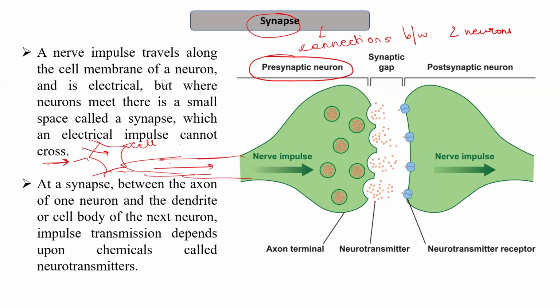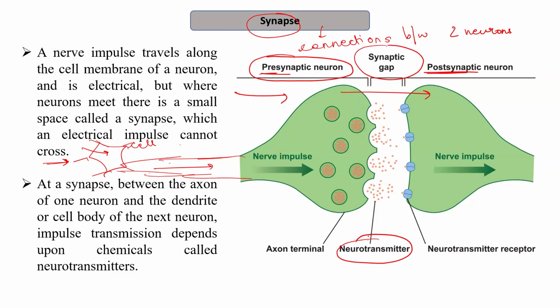So we have a synapse, and before the synapse, it is the presynaptic neuron, and after the synapse, it's the postsynaptic neuron. We can say that the incoming impulse is from the presynaptic neuron, and it is then transmitted to the postsynaptic neuron through the synapses that form the synaptic gap. How are these impulses transmitted? The impulses are transmitted with the help of chemicals which are known as neurotransmitters.